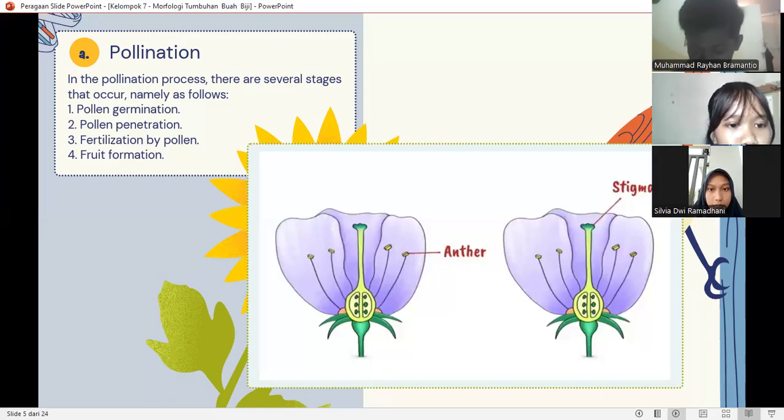And the last is fruit formation. Fruit formation can be said to be a response of the ovule to the success of previous fertilization. At this stage, the ovaries will begin to develop and activate fruit growth hormones such as the auxin hormone, which will regulate the division of fruit wall cells, the cytokinin hormone, which influences later fruit growth, and the ethylene hormone, which will control the fruit ripening process.